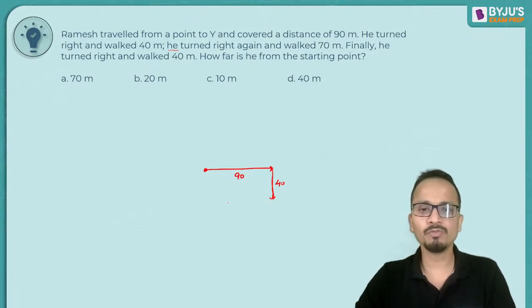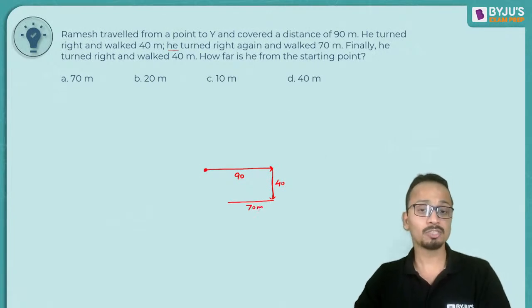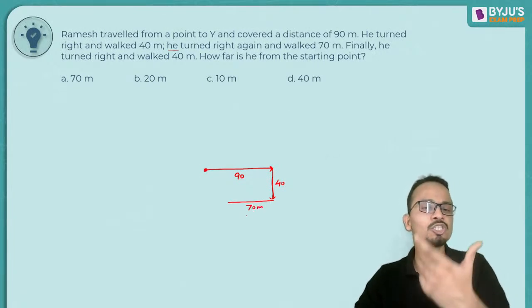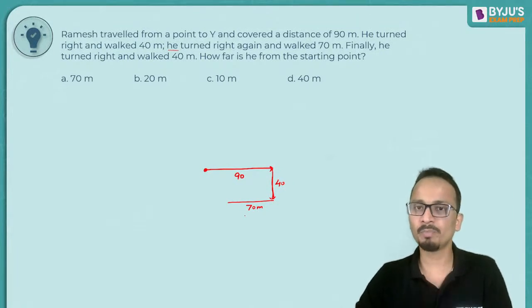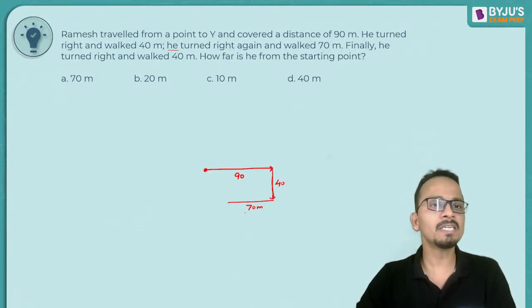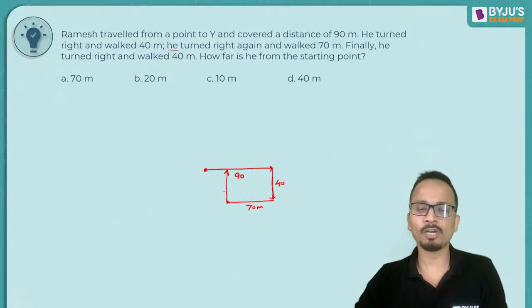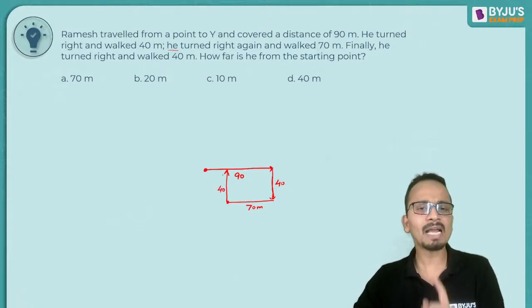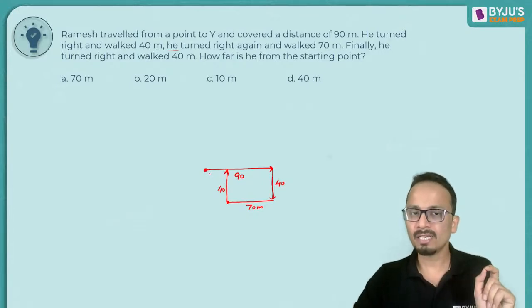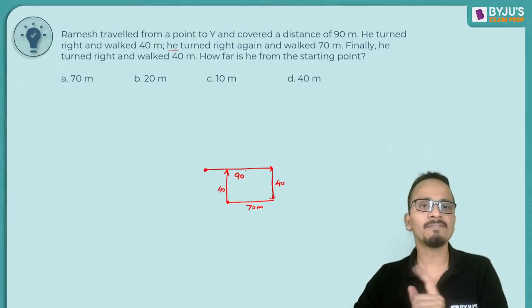So he turned right and moved 70 meters. Now this 70-meter line should be less than the 90-meter line. You have to be careful with this. Now finally he turned right again and walked 40. So from this point he turned right again. So right will be upward on your screen and he covered a distance of 40 meters. After covering 40 meters, he will come back again on the line where he was moving in the first go.